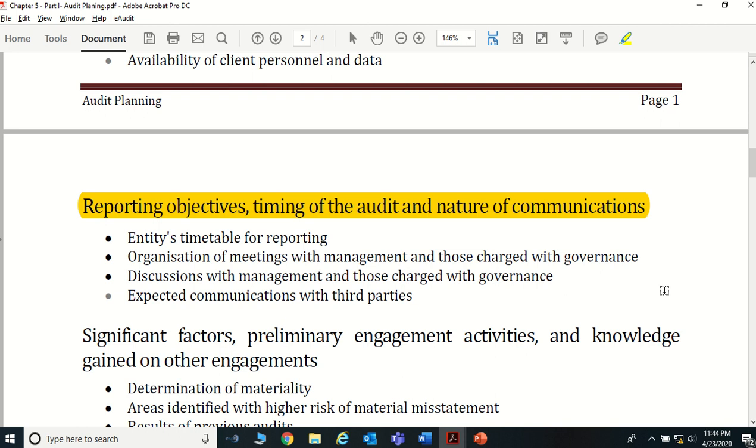As a company, they need to report. So you're going to give them the audit opinion on their financial statements, because ultimately a number of stakeholders are using your report. So that is your reporting objective. That is their reporting objective. Why do they want to do this? A public limited company, for the sake of the public, you need to report, right? And we'll see what are the things that we want to consider under the reporting objective, timings, and the entity's timetable for reporting. That's what I told, right?